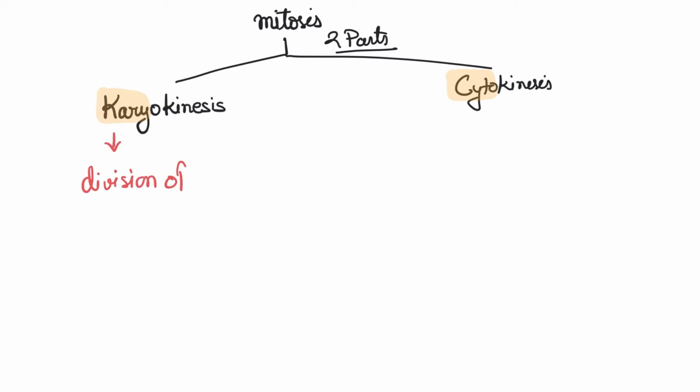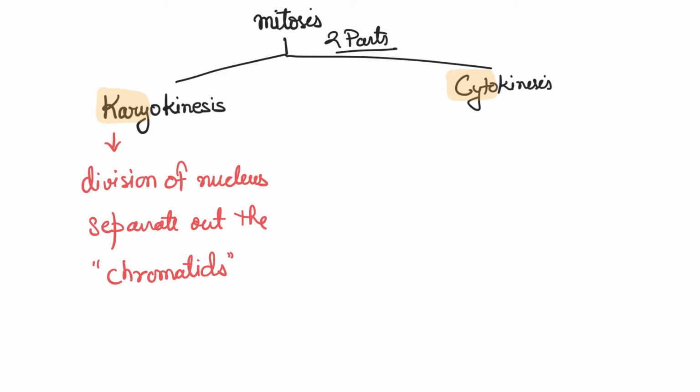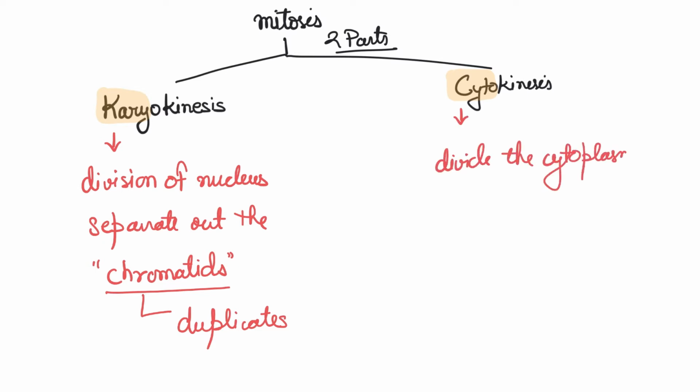So mitosis is the division of the nucleus, whereas cytokinesis is, once the nucleus, that means the chromosomes, have divided, you are going to separate the cytoplasm. Right? So karyokinesis implies the separating out of the chromatids, and I want you to remember that chromatids are the Xerox copies, right? They are the duplicate copies, okay? And once you're done with that, you're going to divide the cytoplasm, right?